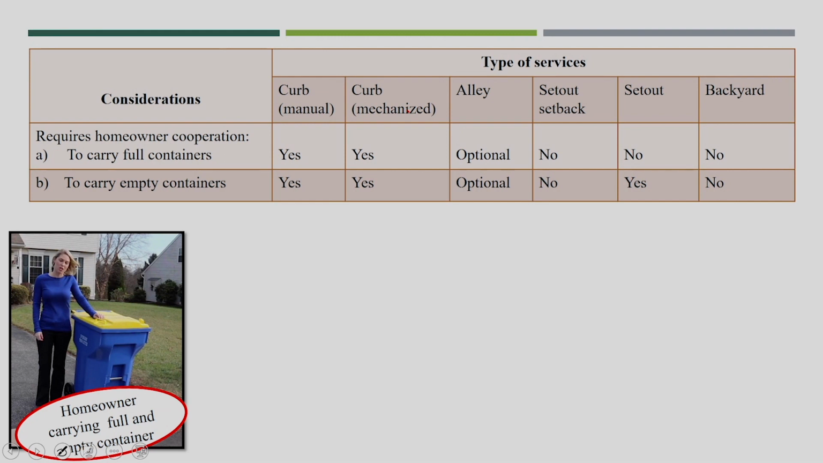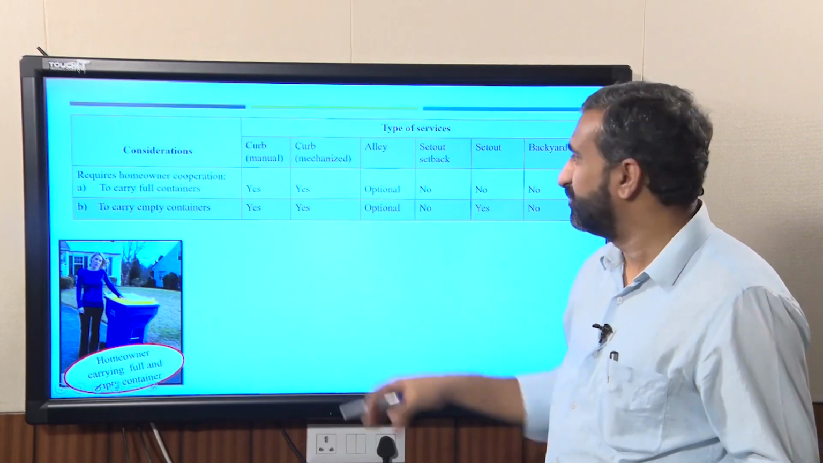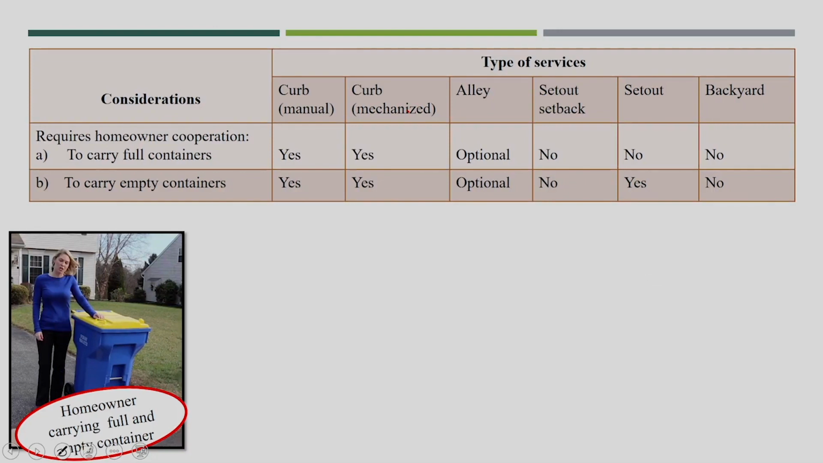Now, here the first consideration is to carry a full container or to carry an empty container. In both cases, house owner cooperation is required, because the house owner is responsible for disposing the waste into those locations. For LA, I put it as optional, but based on the different city or country, we can have optional or required house owner cooperation. For set out, setback, I put household cooperation as no.